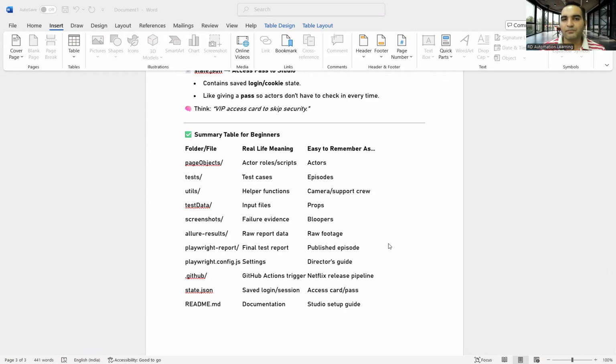You have actors, test cases which can be considered as episodes, helper functions or utilities, you can say camera and support crew, input files as props, failure evidences, bloopers, raw report data as footage, the final test report as the published episode, the settings as the director's guide, GitHub Actions trigger as Netflix release pipelines, the saved login session as the access card, and documentation, right? So all those things would be a part of your framework. This is how you have to explain your framework.